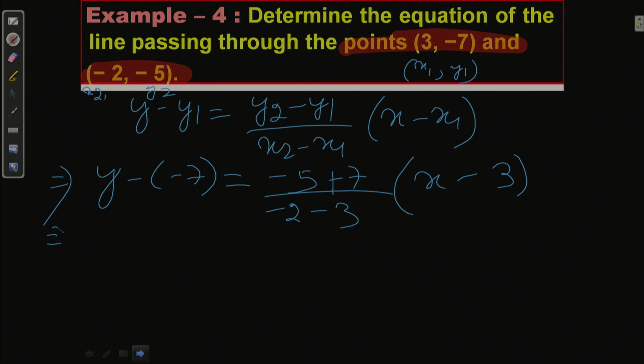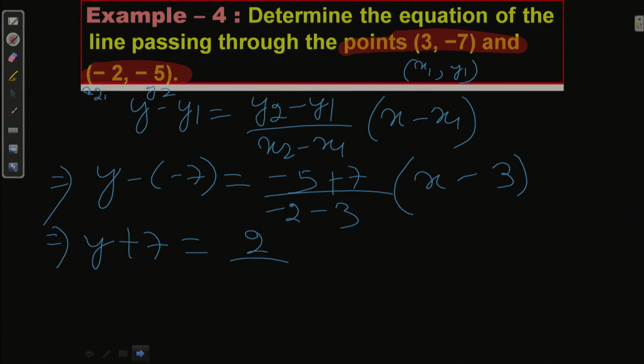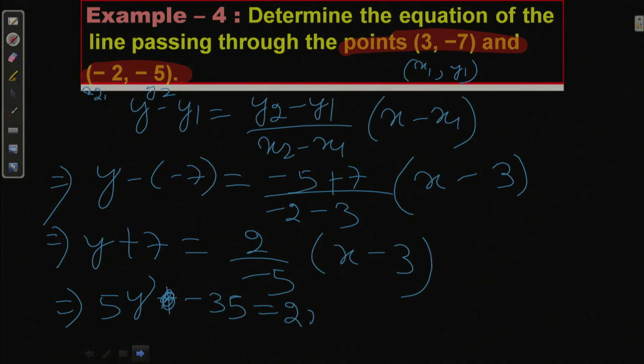So, y plus 7 equals 2 by minus 5 into x minus 3. So, simply I can write minus 5y plus 7 into minus 5, which is minus 35, equals 2x minus 6.